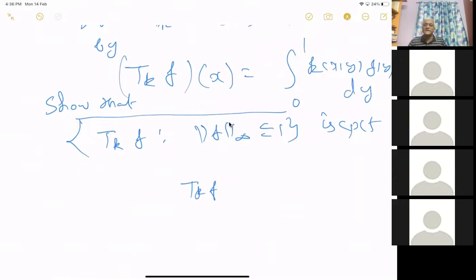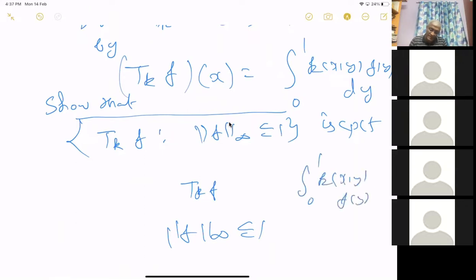This collection, for f in the unit ball, with the sup norm less than or equal to 1. When you take this collection, this T_K f is equicontinuous, you have to prove. But then that reduces to something about one single function, because this f of y dy gets integrated here. This collection is bounded, smaller than or equal to 1, so you can take it out, and you will get something.